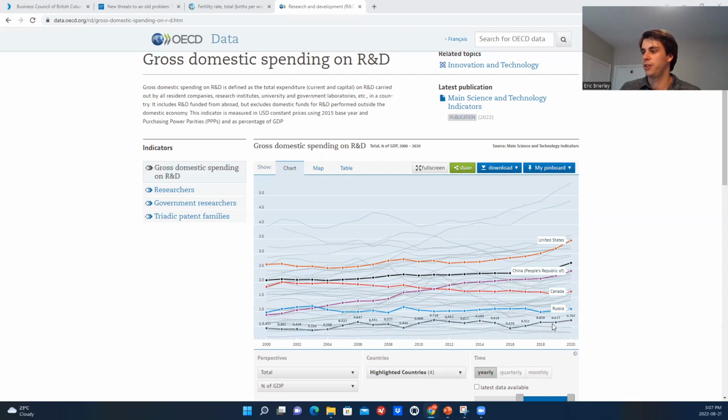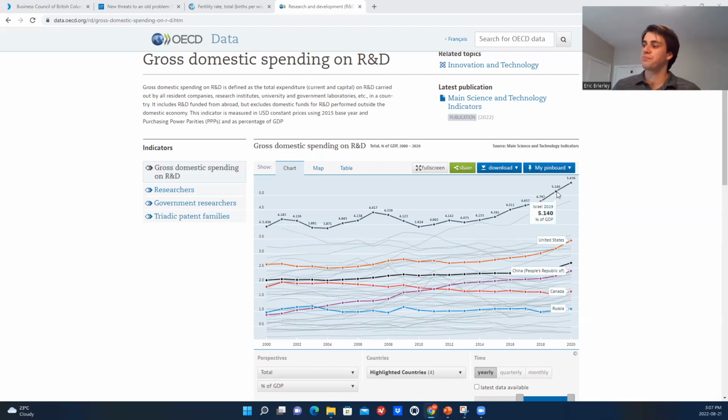And I put some other countries here just as reference. You can see Russia, which is actually quite near the bottom of this. The US is much higher than Canada, and they're one of the top countries overall. China is above Canada as well. And then this gray would be the total for the OECD. And the highest is actually Israel, which is the highest by quite a lot. And then this one here is Korea, which has been increasing very substantially, as we can see in recent years.